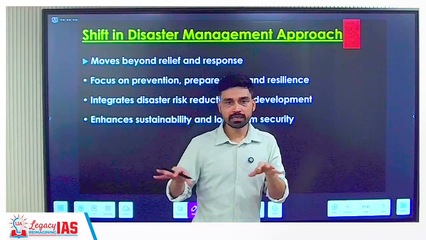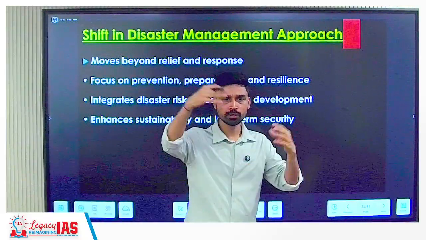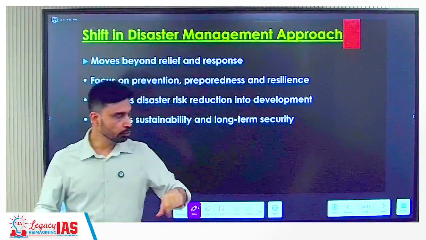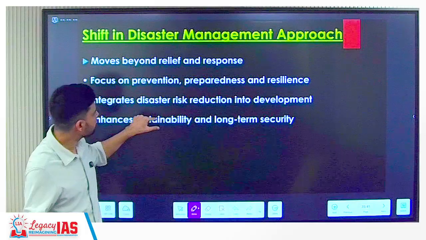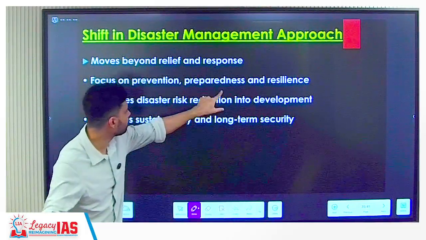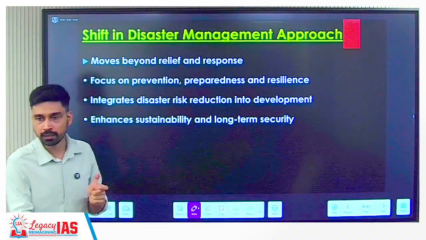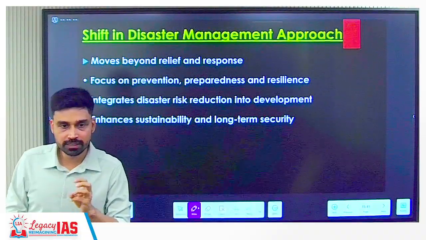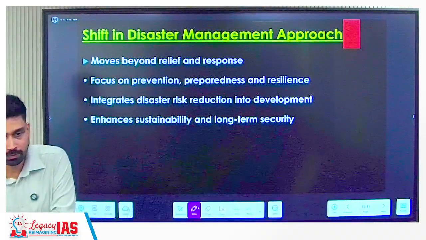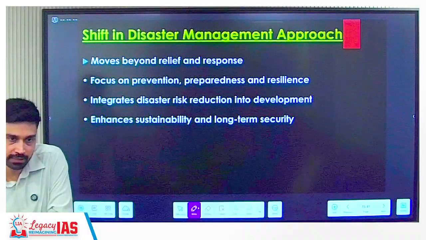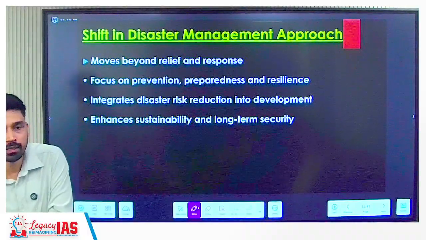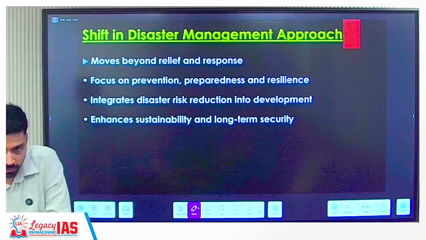Development. You are building infrastructure, roads, highways, metros, okay, the settlements and all that. So when you are building and when you are developing, that time itself you will integrate which other approach here? Disaster risk reduction. That means when the new cities you are building, you do ensure that city has enough resiliency that it not get flooded easily just by few hours of rain as such. For example, city has enough green space that heat waves are not able to become a problem here, right?